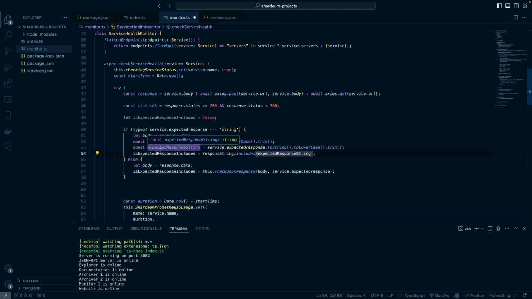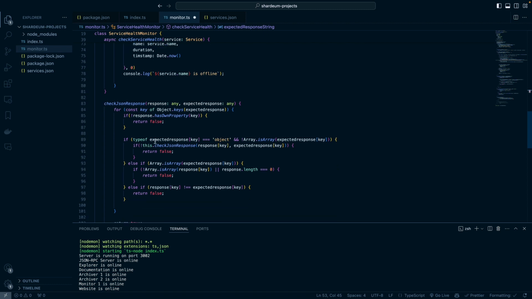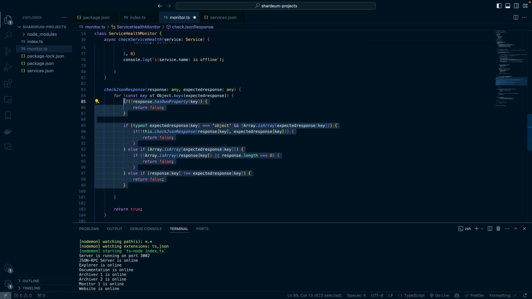And I'm seeing that there's actually an error in my spelling here. Let's do response string. Cool. And when the expected response is not a string, then we want to use this check JSON response to handle whatever data type it is. It could be an array, it could be an object, and that's what we're doing here. So we're looping over the keys, we're doing all of these checks, and we're returning true in situations where neither of these is the case.